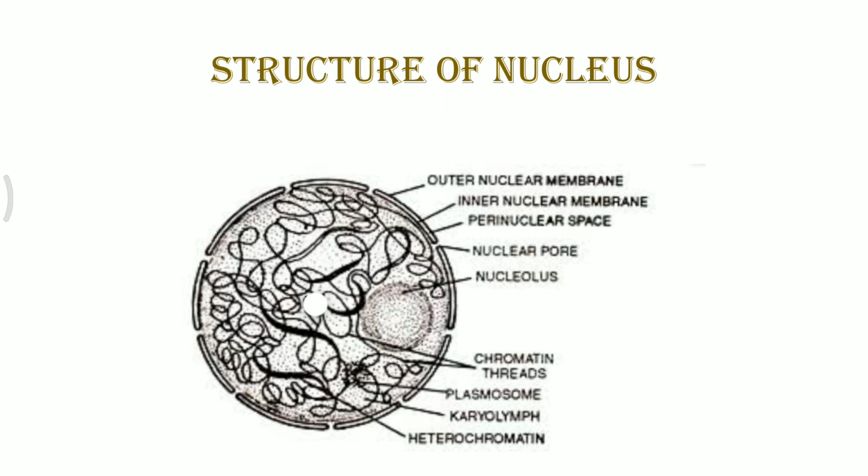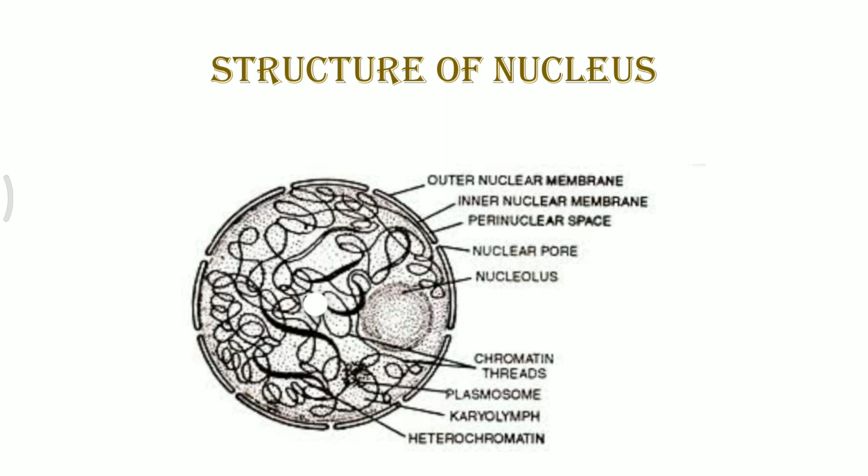You can see the black threads suspended inside the nucleus. These are the chromatin threads, and they become visible only when interphase is going to start, the first phase where the chromatin fibers start condensing. Inside the nucleus there is also the plasmosome as well as karyolymph.